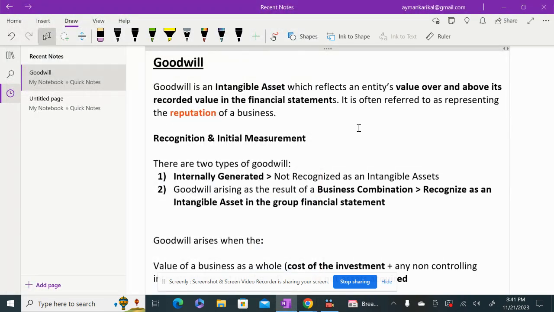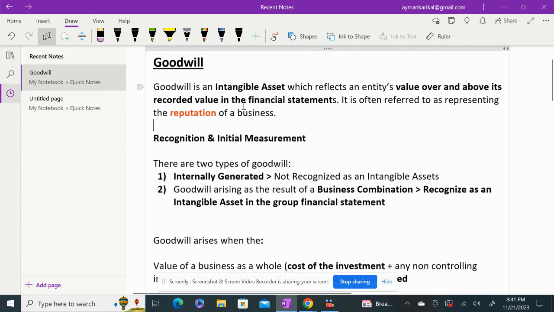Today we will be looking at a very important topic from your ACCA FR exam point of view, that is goodwill. You should expect a goodwill calculation as a part of every ACCA FR exam. In that, you will be expected to calculate the goodwill figure as a part of a consolidation or group accounts question. We will learn how to calculate the goodwill and the working which we are supposed to show as a part of our exam. But before looking at the calculation part, let us look at the definition of goodwill.